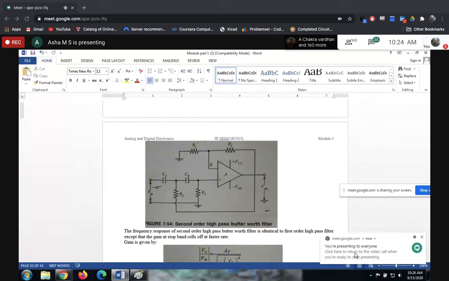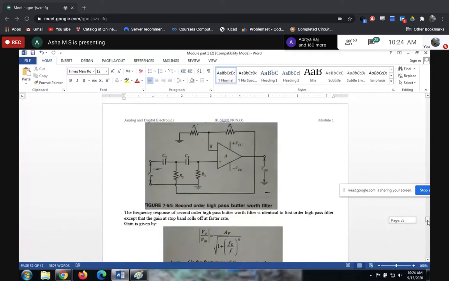Here it is a lead C or lag R circuit, so the capacitor leads the resistor. With two capacitors, even if some frequency passes through one capacitor, the other capacitor takes care of that, and it will be blocked, thereby completely blocking the low frequency signal.